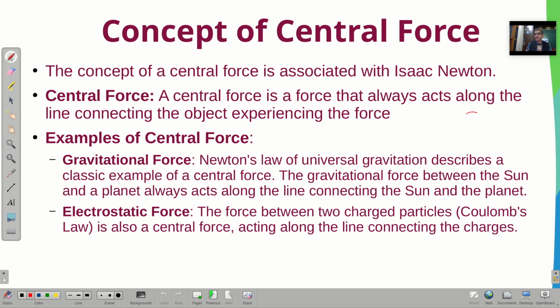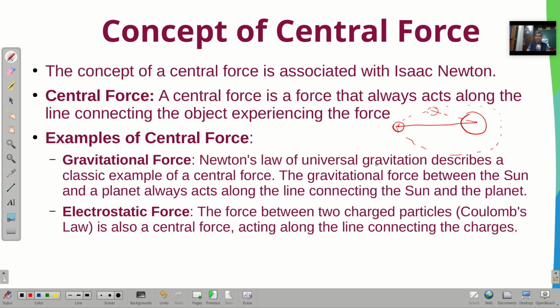Say this is the sun, say this is the earth, and the earth is revolving around the sun in this space path. So when it is here, it is experiencing a force towards the sun like this. And when the earth is here, it is again experiencing a force towards the center. And there are various examples of the central force.